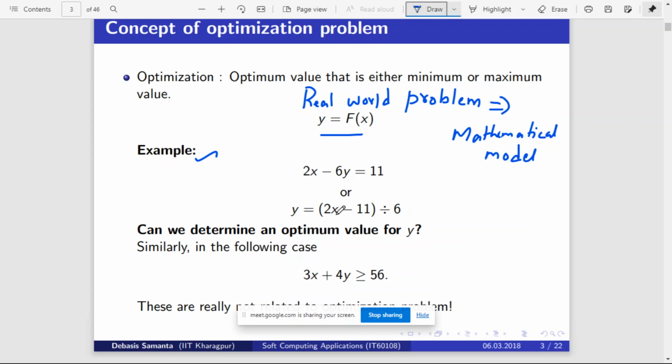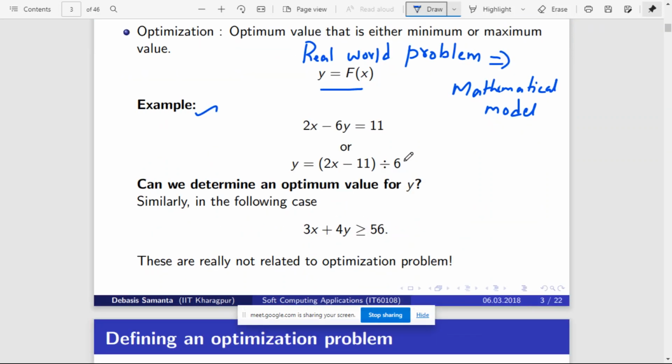Why? For an optimization technique, there should be a maximum value, or whatever you want to find. If you want to find the maximum value, there should be a maximum value. If you want to find a minimum value, there should be a minimum value. Then only can the problem be solved using optimization approaches.